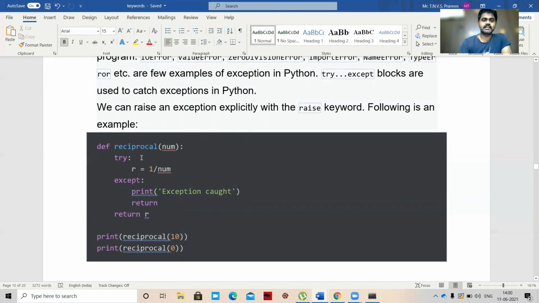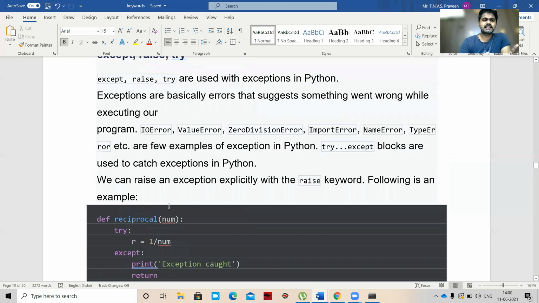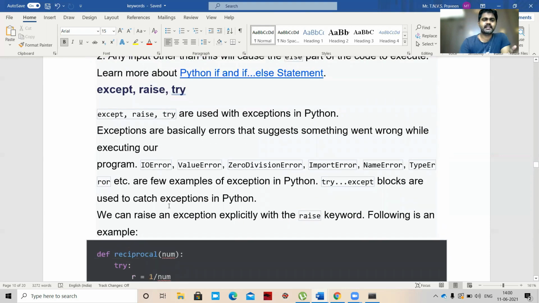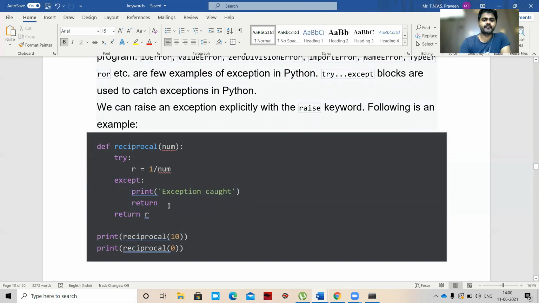So define reciprocal. Try r equal to 1 by n, except. Okay. Print exception code, return. Print reciprocal of 10, reciprocal of 0. So this is except, raise, and we can use the try keyword. Okay, so this is an example for that exception.